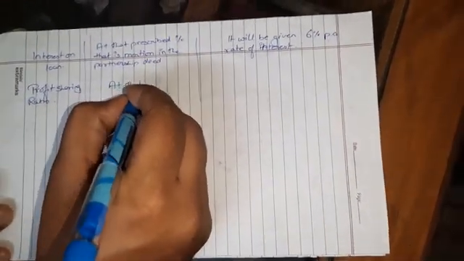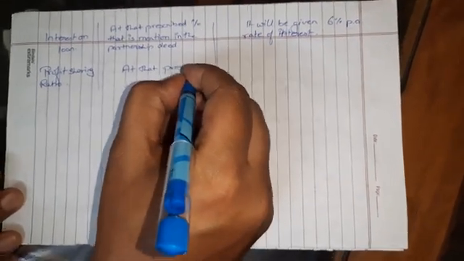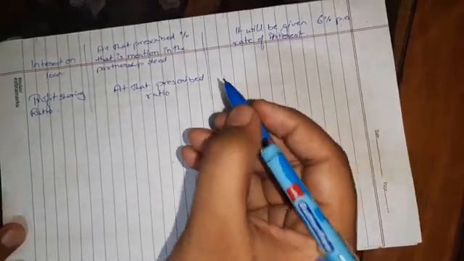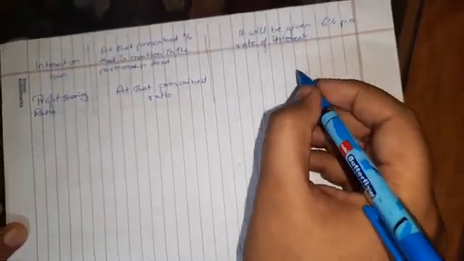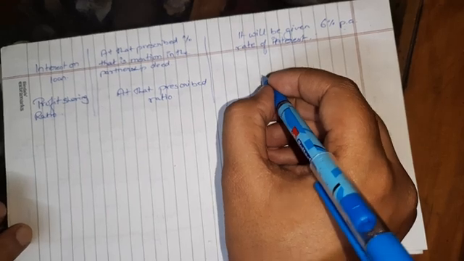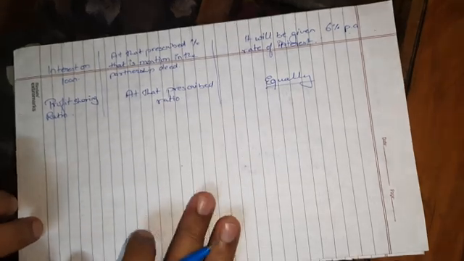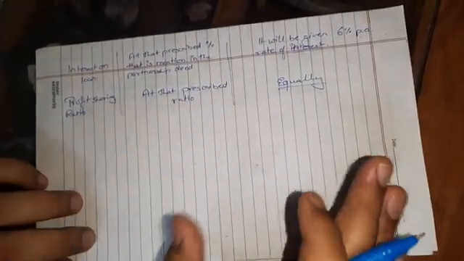And last, that is the profit sharing ratio. The profit sharing ratio, if it is mentioned in the partnership deed, then it will be distributed at that prescribed ratio. And if there is no partnership deed, then according to the Indian Partnership Act, the profit will be distributed equally. So this is the difference when the partnership deed is present and when it is not present.